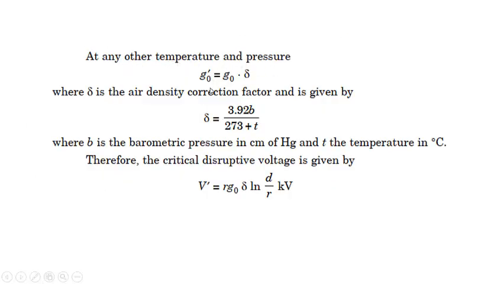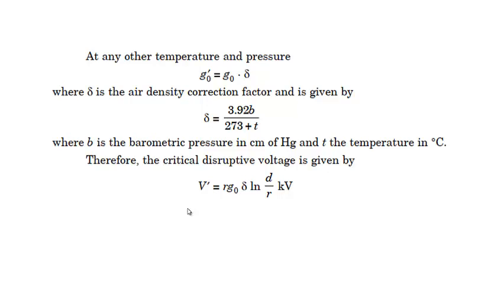At any other temperature and pressure, this G naught dash will be equal to G naught into delta, where delta is the air density correction factor and is given by 3.92 b divided by 273 plus t. We don't have to go into the derivation of this delta, but in general this dielectric strength will depend upon the temperature as well as the pressure, because ultimately the dielectric strength depends upon the availability of electrons, and when pressure increases, this availability of electrons will increase.